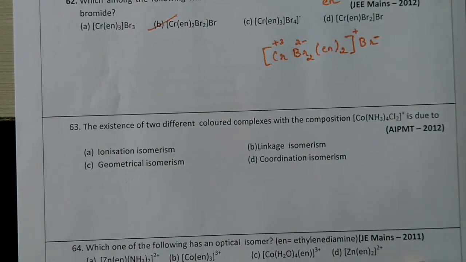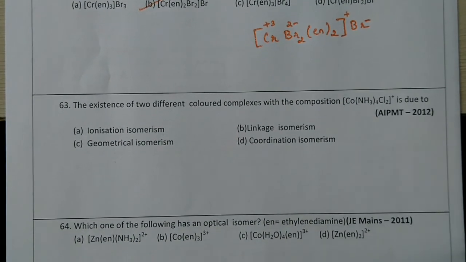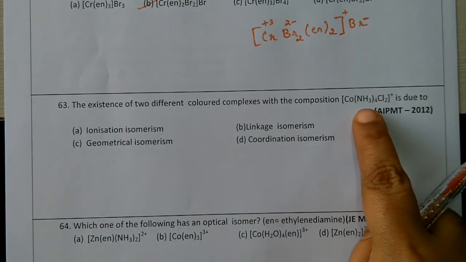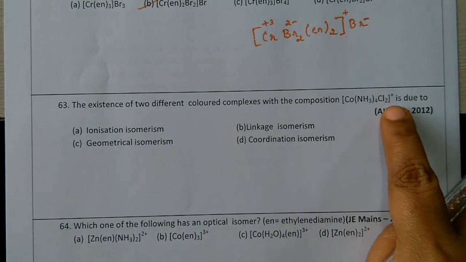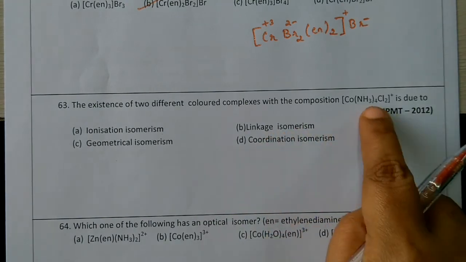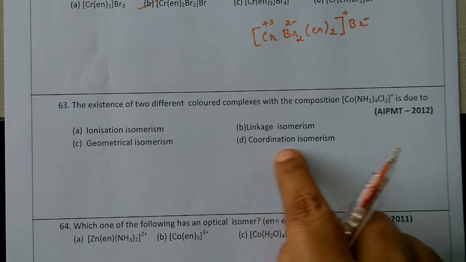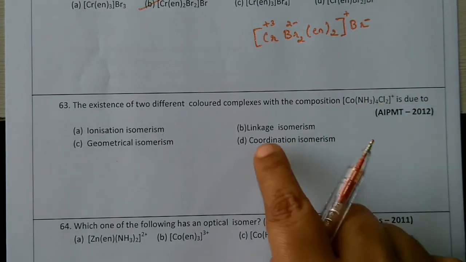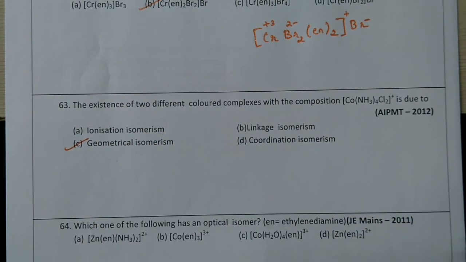You can do it in that way or you can search in the options also, that is also fine. Next question: the existence of two colored complexes with the given composition is due to which isomerism? It is not ionization isomerism, as a counterion is not at all there to show ionization. Linkage, it is not an ambidentate ligand, so it cannot show linkage. Coordination, no one more coordination entity to match. So these three are not possible. Fourth one is geometrical isomerism.